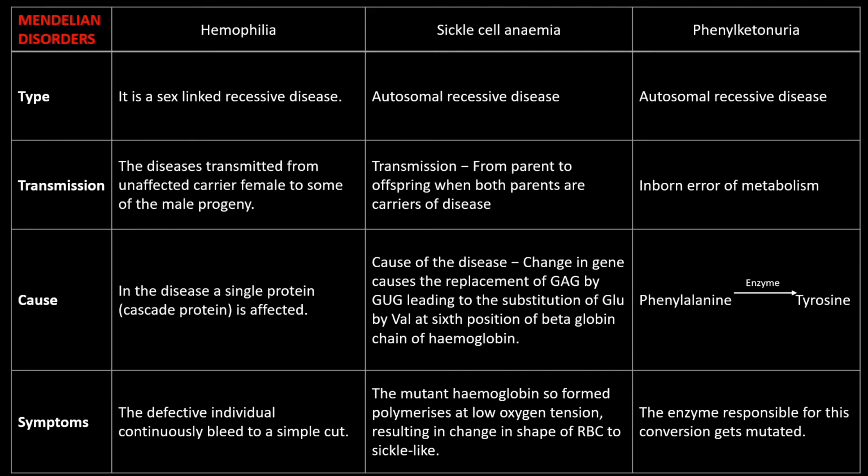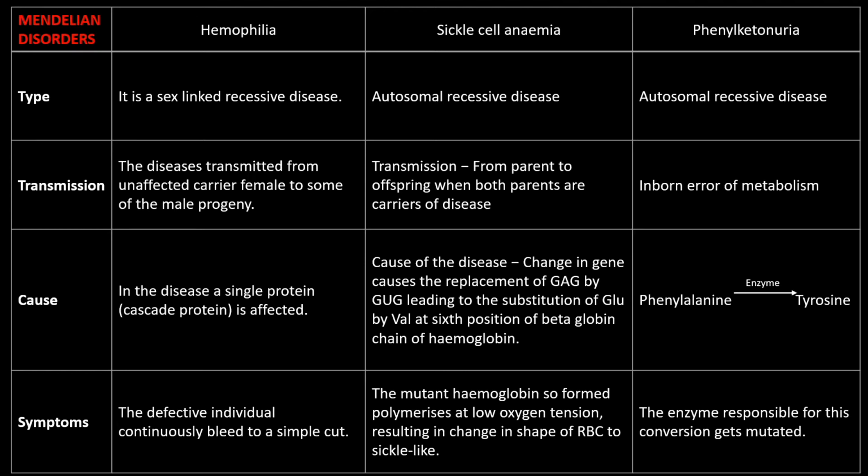Transmission from parent to offspring occurs when both parents are carriers of the disease. Cause of the disease: a change in a gene causes the replacement of GAG by GUG, leading to the substitution of glutamic acid by valine at the 6th position of the beta globin chain of hemoglobin. The mutant hemoglobin so formed polymerizes at low oxygen tension, resulting in the change of the shape of the RBC